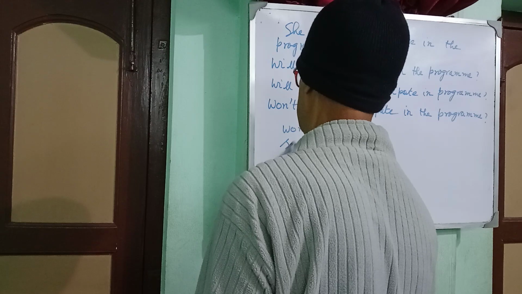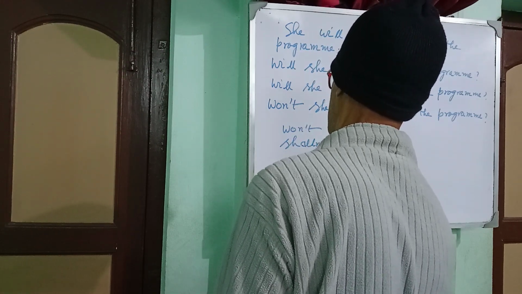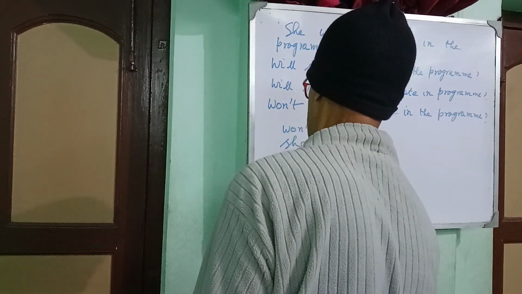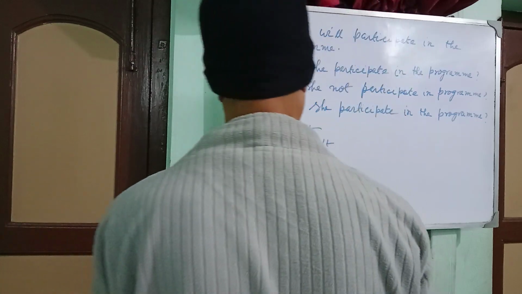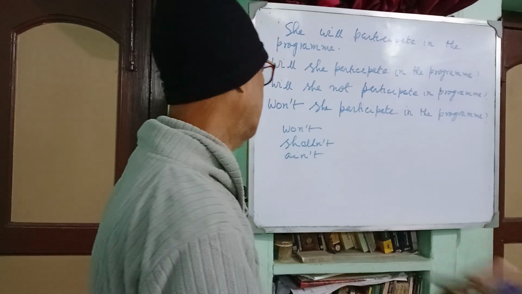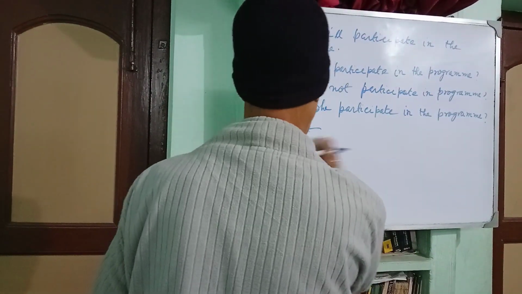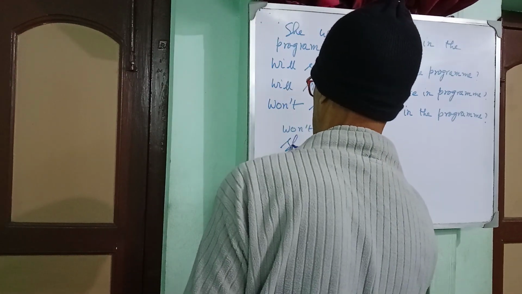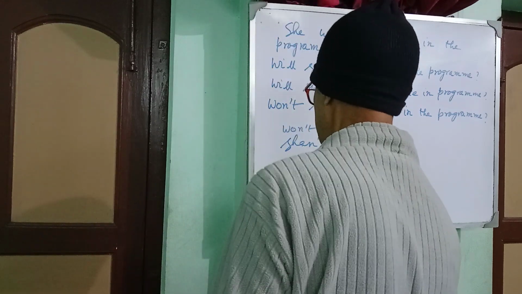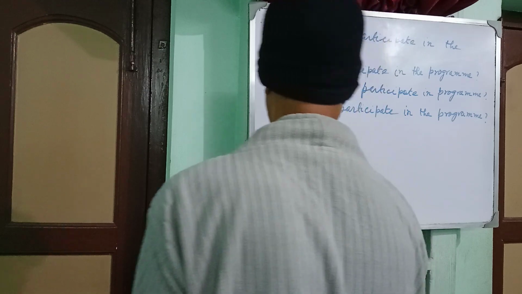So will plus not won't, shall plus not shan't, okay? Am plus not ain't. Clear? Will plus not won't, shall plus not shan't, am plus not ain't, okay?